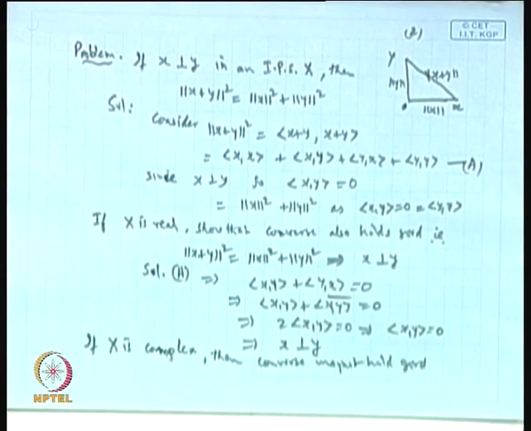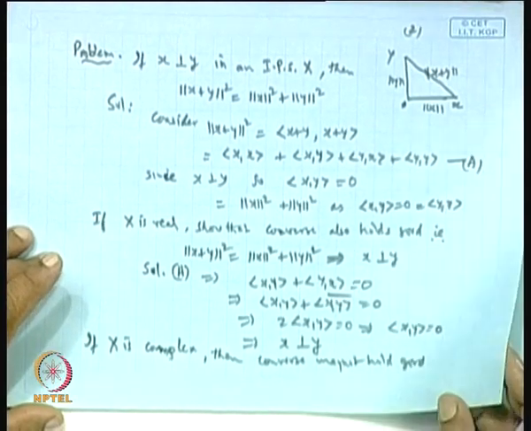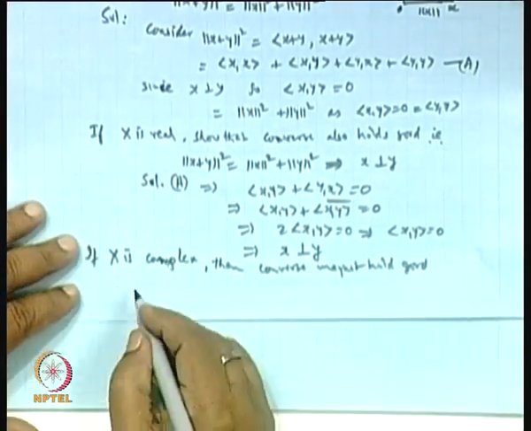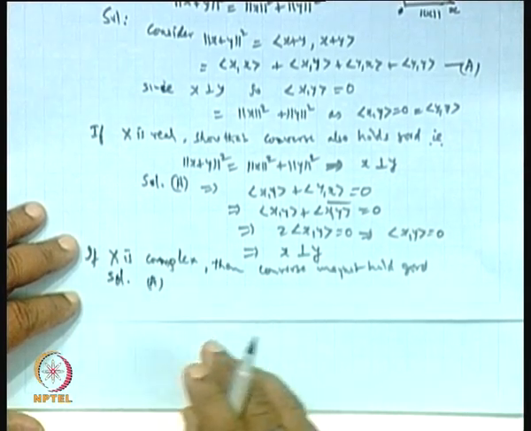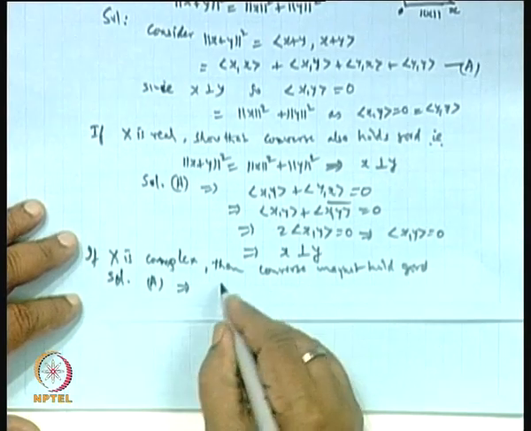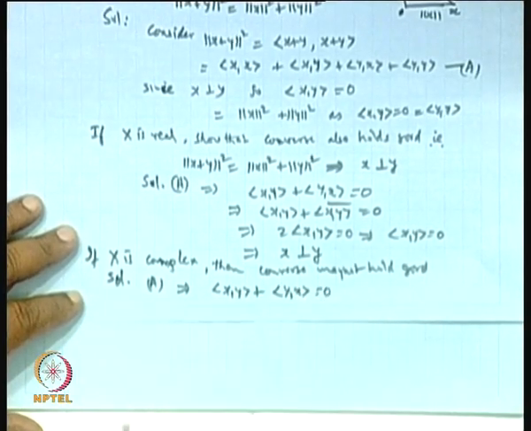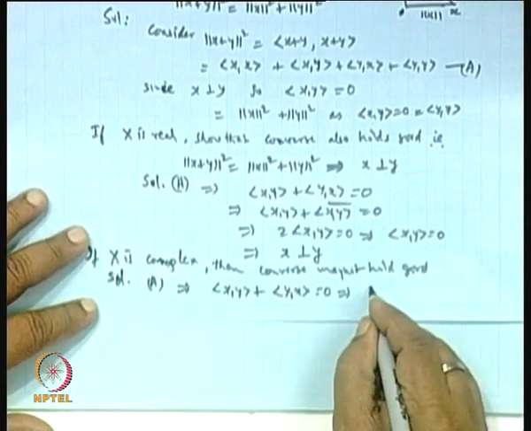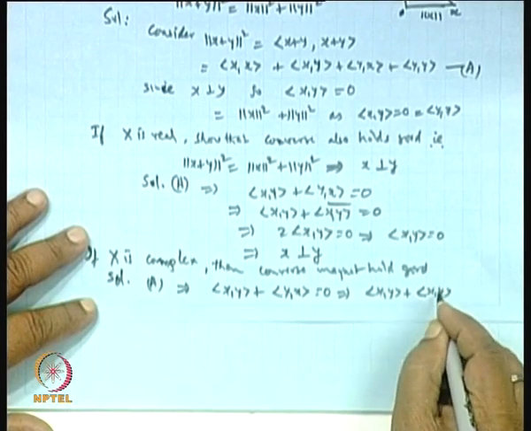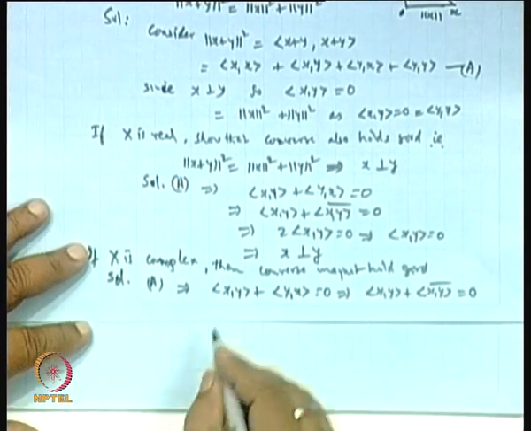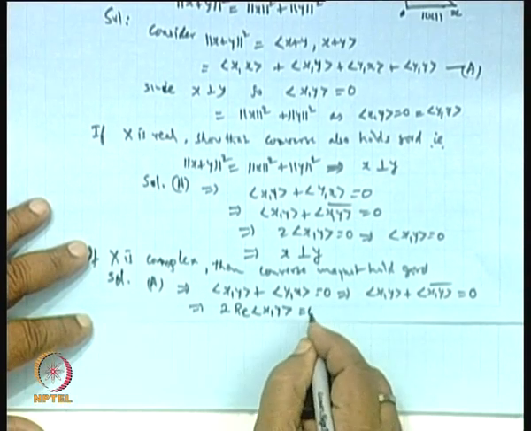Why? Because from A, if I take, then what you get is inner product of x y plus inner product of y x is 0, and that implies inner product of x y plus inner product of x y conjugate is 0, and that gives 2 times the real part of the inner product x y is 0.